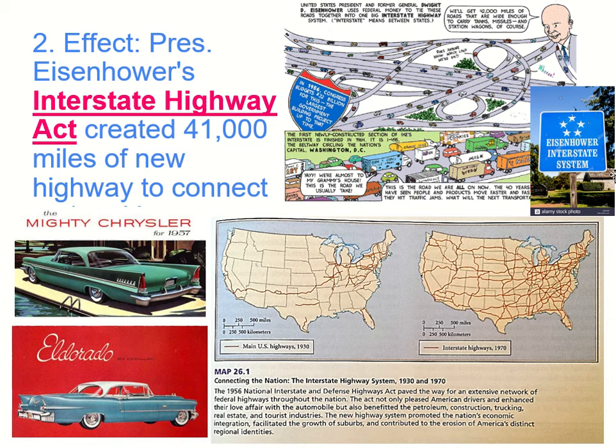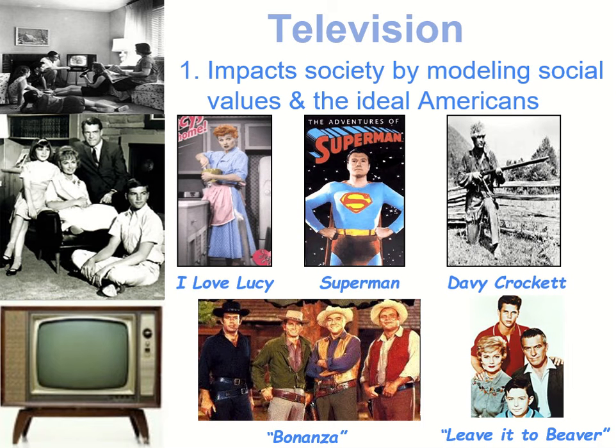It starts way up in Michigan, actually at the Michigan-Canadian border, and goes all the way down to Miami, right? So again, we're crossing the entire United States here. So this is a good idea, right? We're also going to see our culture changing with television. So television at this time period, remember, it's black and white.